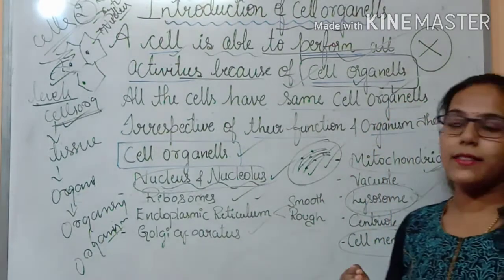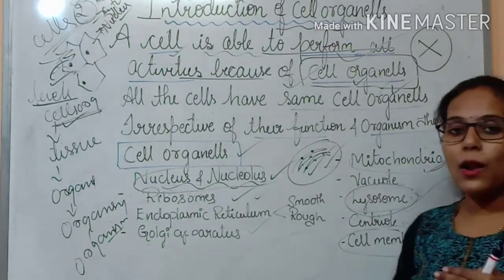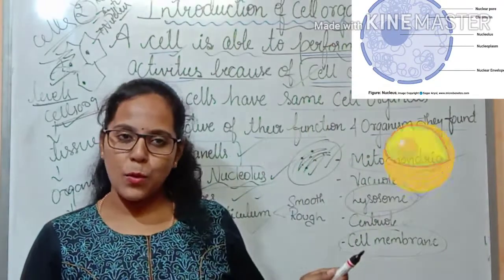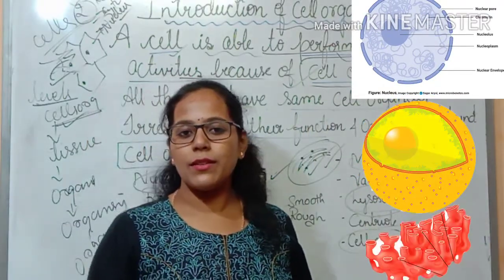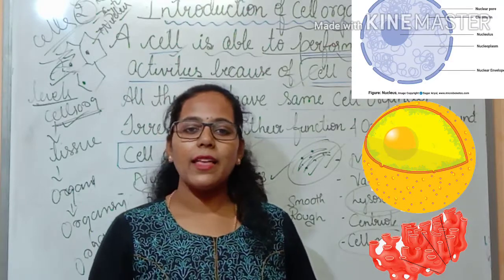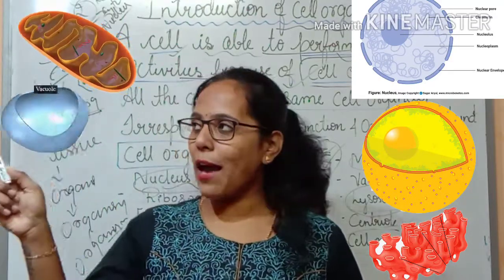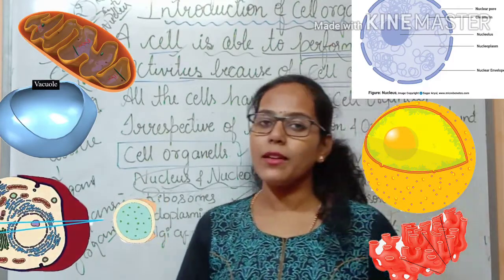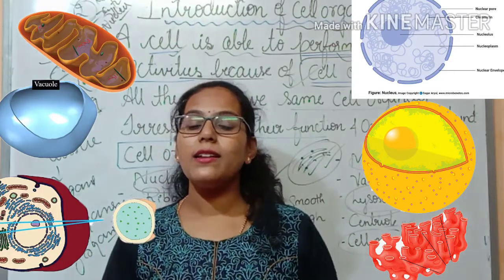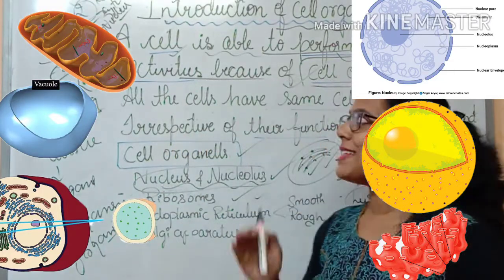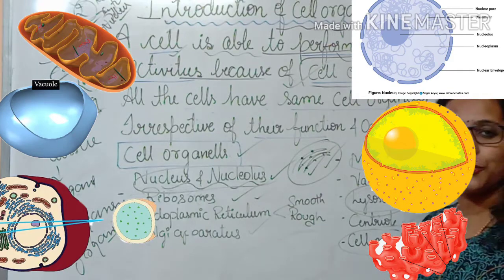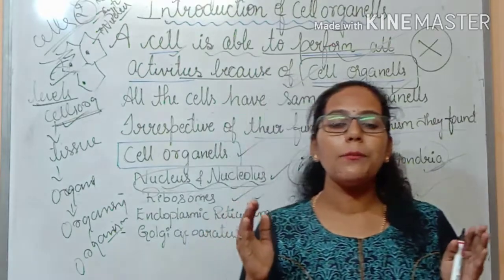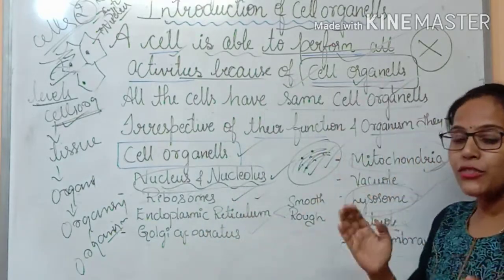Let us quickly revise the cell organelles which we have focused on in this session. The first one was the nucleus and then the ribosome, correct? The third thing we discussed was the endoplasmic reticulum. Then we discussed mitochondria, vacuole, lysosome, centrioles as well as the cell membrane. Correct? These are some of the important cell organelles which are present inside or embedded in the cytoplasm. That's all for today's session. In my next session, let us understand the important cell organelles and their functions in detail.